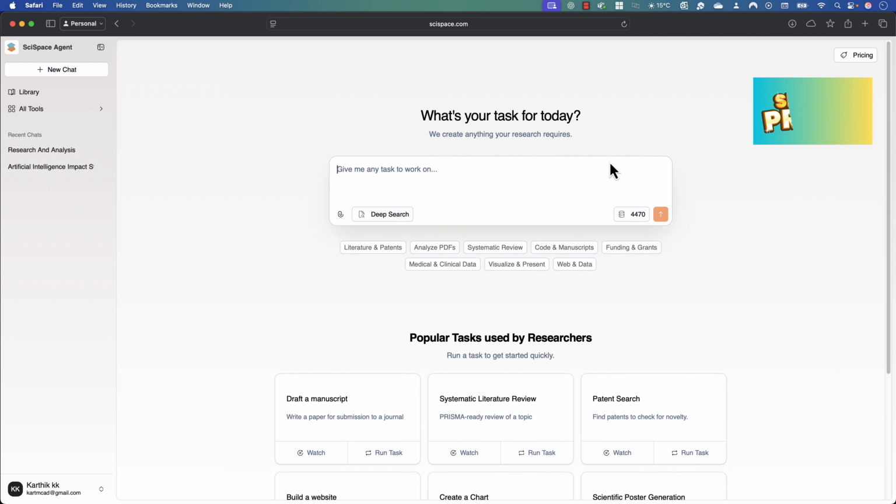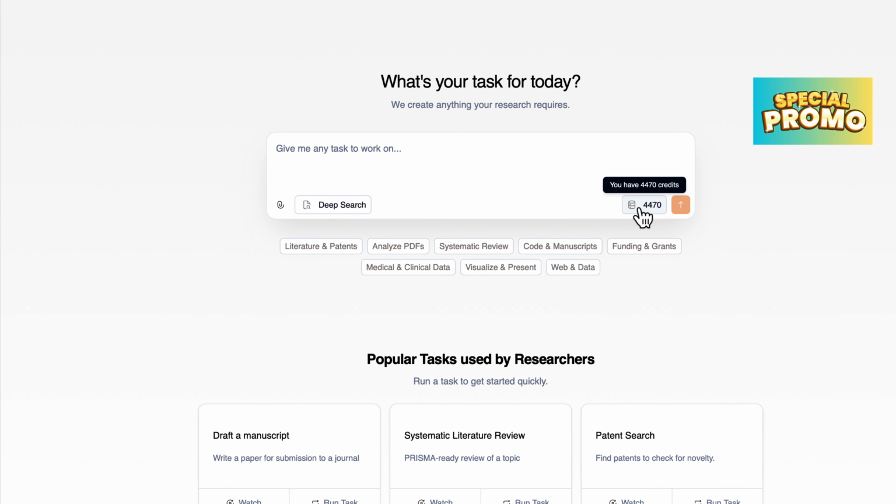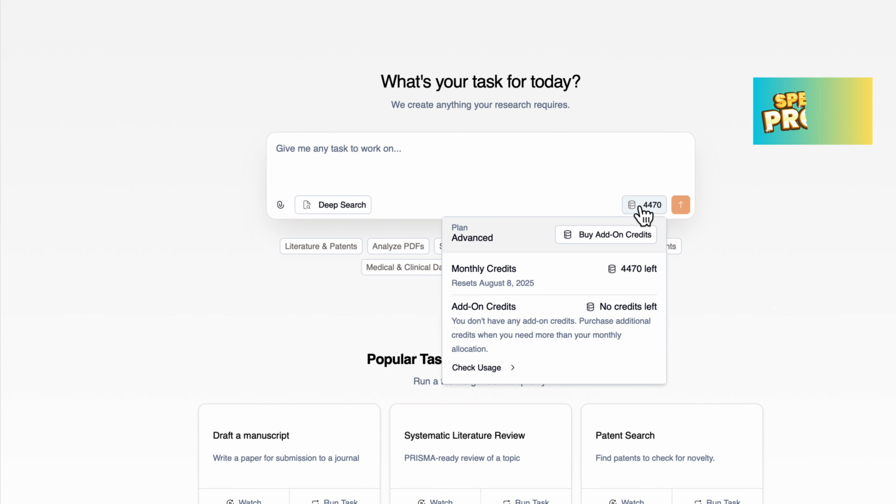And because this co-scientist agent does a lot of different operations to analyze the data from various sources and research papers, it is important that you have enough credits while you perform this operation. Every month you'll have a monthly credit, which is left for you to perform any operation on your subscription plan.